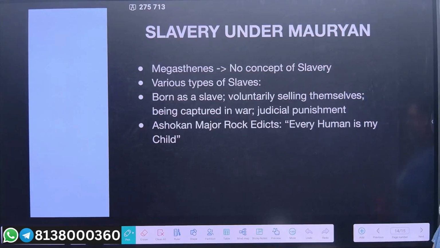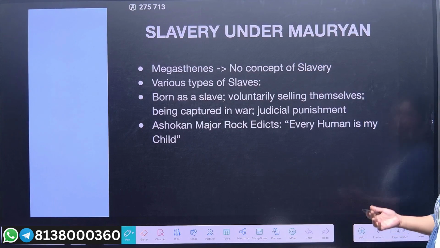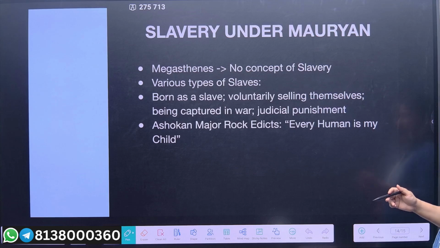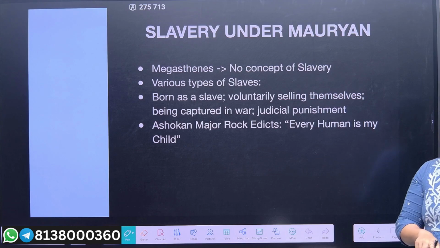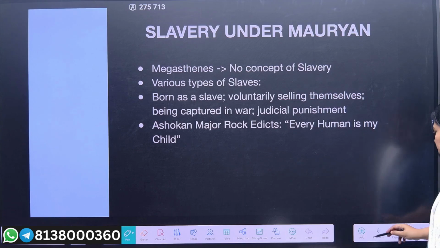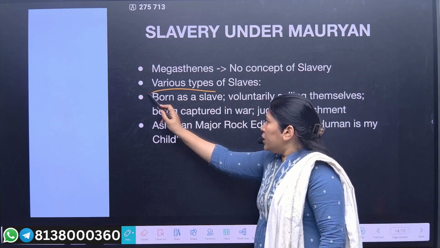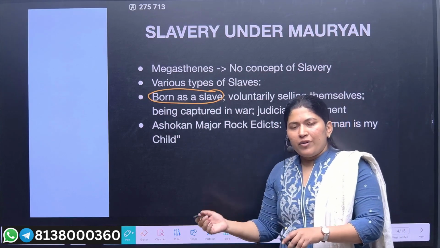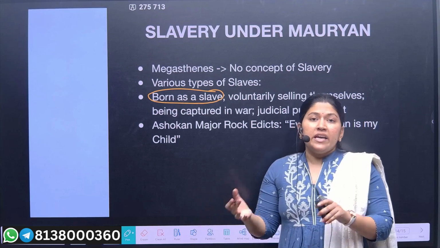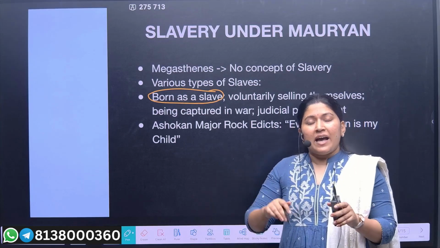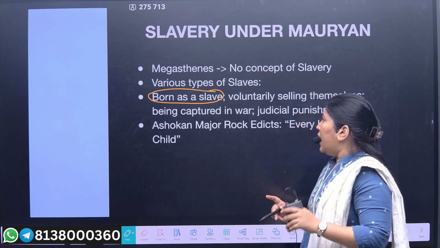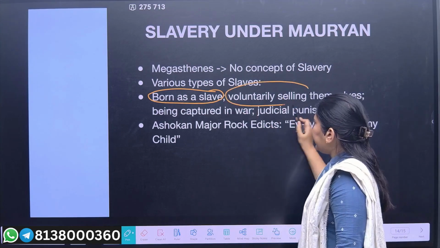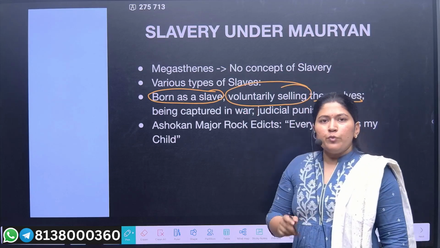Kautilya, that is literary evidences. Now, the slavery under Mauryans. Megasthenes never talks about slavery, but yes, Arthashastra talks about slavery. Arthashastra also says that if a slave woman has a child, the child is not to be considered a slave as that woman is being considered. After that, the voluntary selling of themselves would also be allowed.